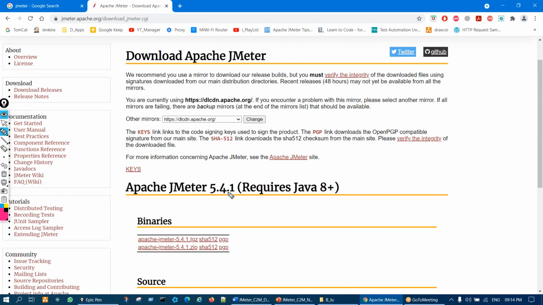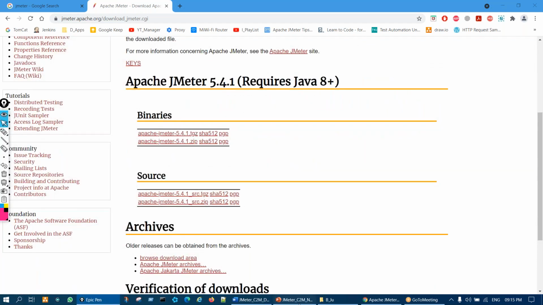So you see the latest version of JMeter is 5.4.1, correct? From here you can download. I'll come later to which one to download. And here you can see it requires Java 8 plus, right? I'll come to this point as well. First, let us discuss some other points. So from here we can download.